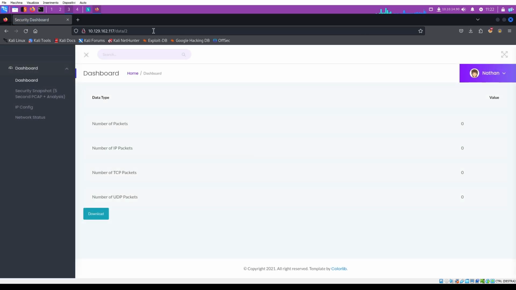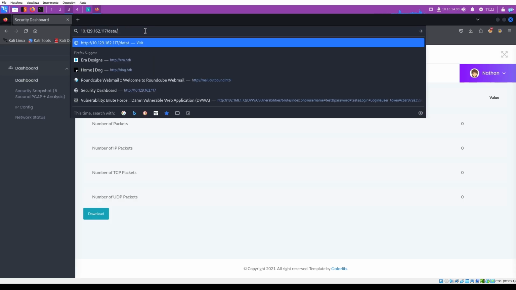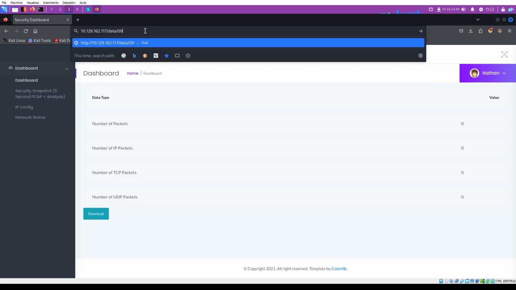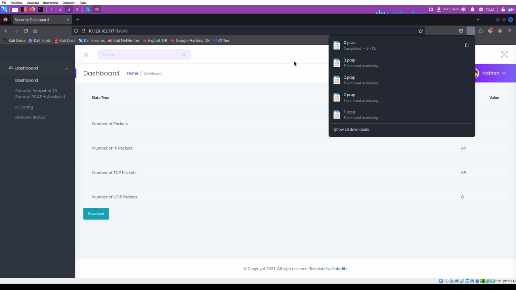Okay, automatic redirect to data number 2, but we found that 0 is available, and we have a large number of packets, and probably we can download them. Okay, yes, we got the 0.pickle file.